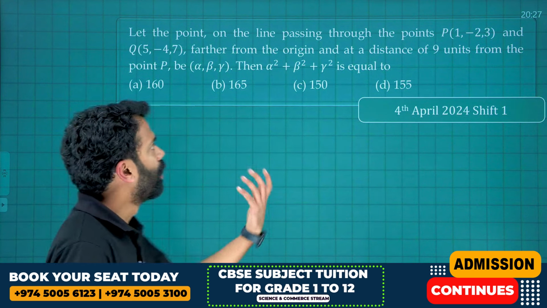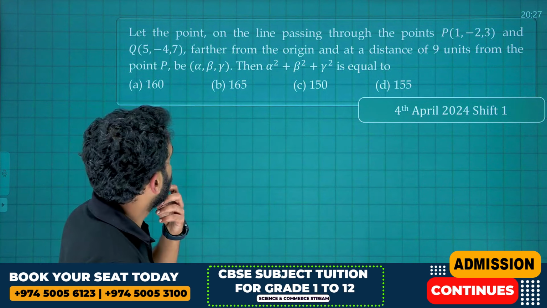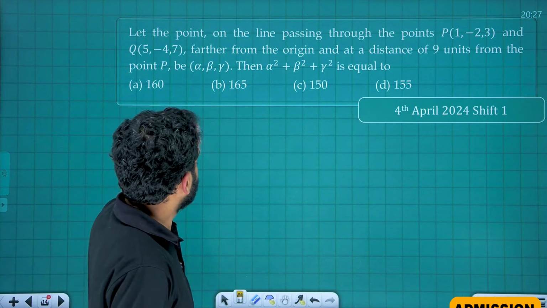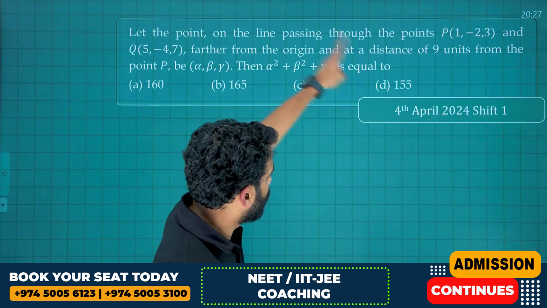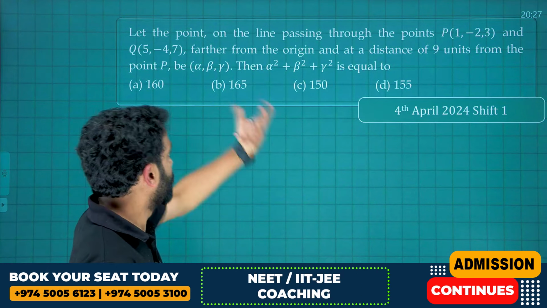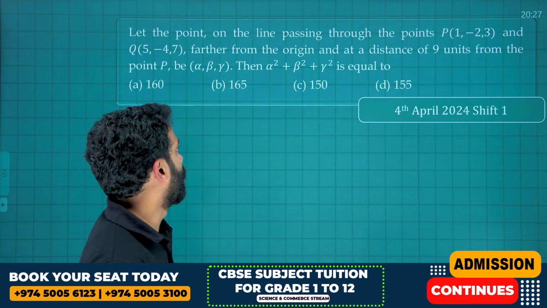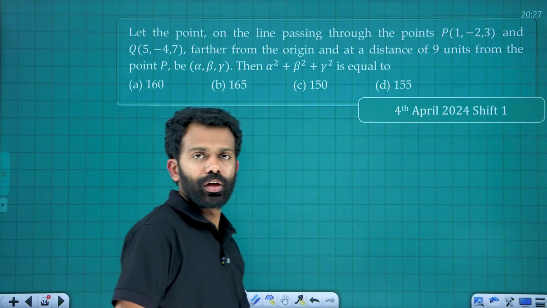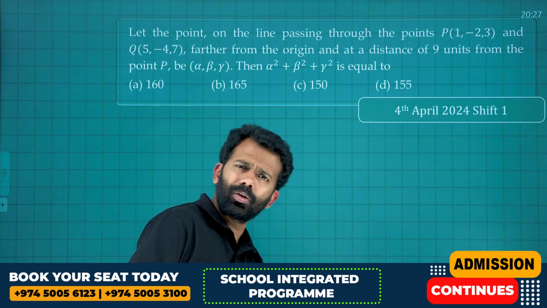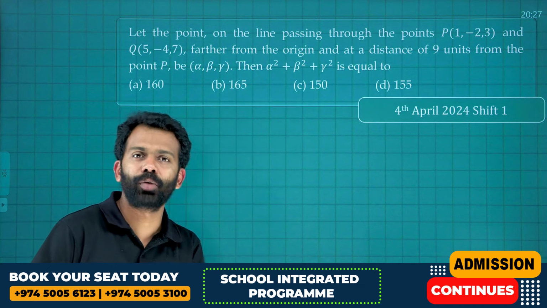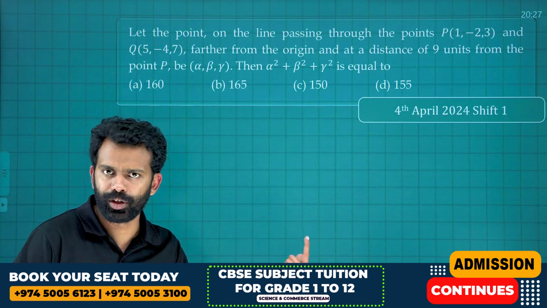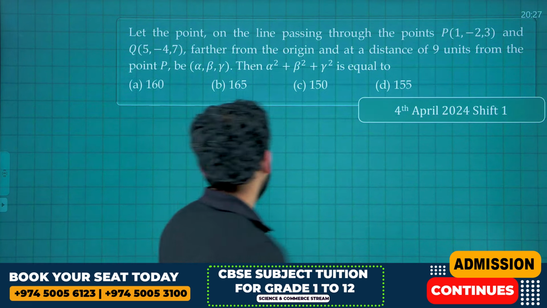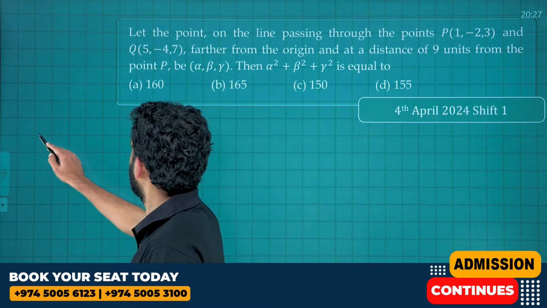Therefore, we can easily formulate the equation of the line. The general point on that line which is farther from the origin and at a distance of 9 units from the point P, P itself, right? Be (alpha, beta, gamma). Then you need to find alpha square plus beta square plus gamma square. The previous problem was also to find alpha square plus beta square plus gamma square, and we applied the distance formula there also, right? Similar question.